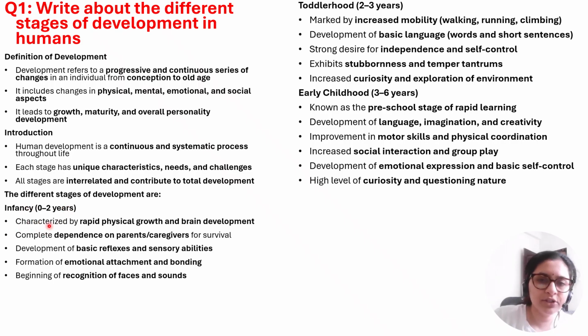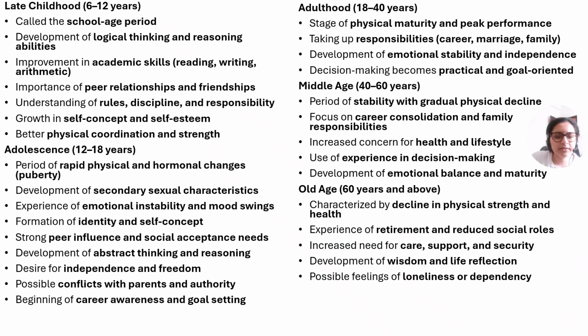Infancy, that is 0 to 2 years. Then toddlerhood, that is 2 to 3 years. Then early childhood, 3 to 6 years. You can go through all the characteristics of each stage. Then comes late childhood, that is 6 to 12 years. This is a school age period. Then adolescence. This is the main turning point of any child. That is 12 to 18 years. This includes rapid physical change and lot of hormonal changes in the body.